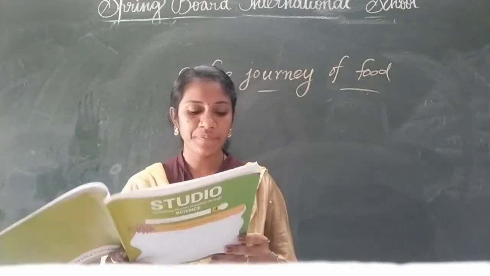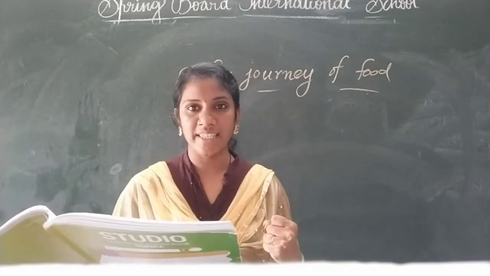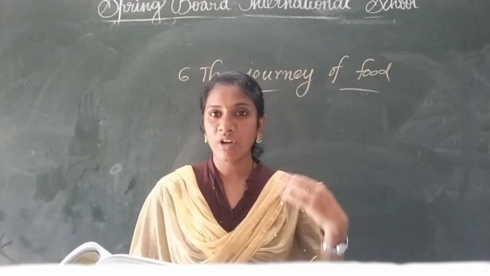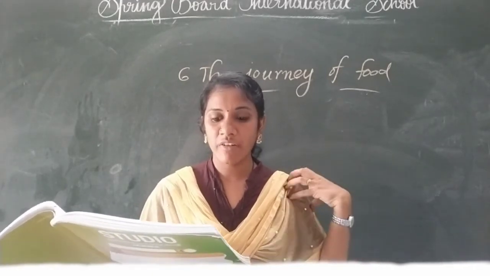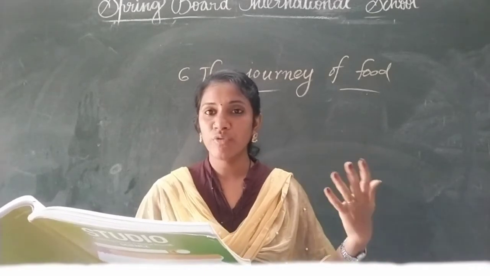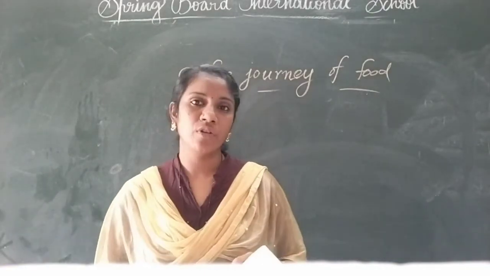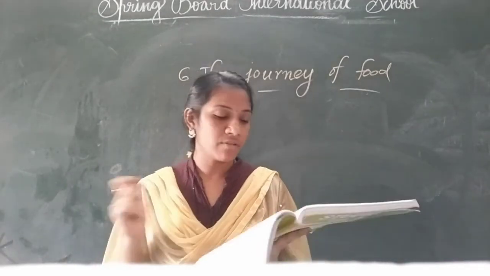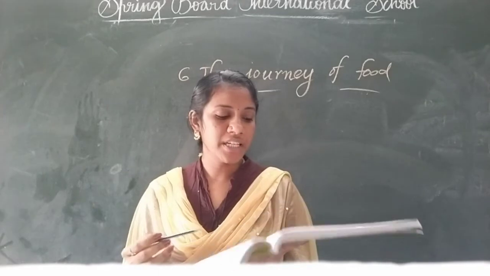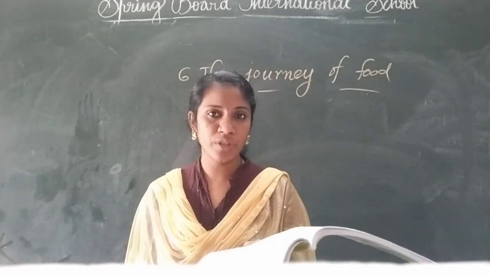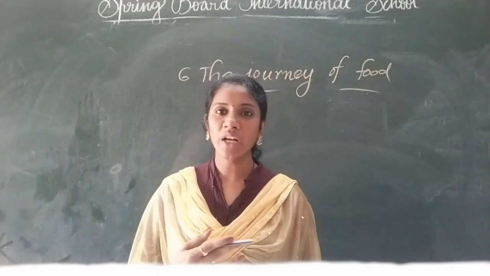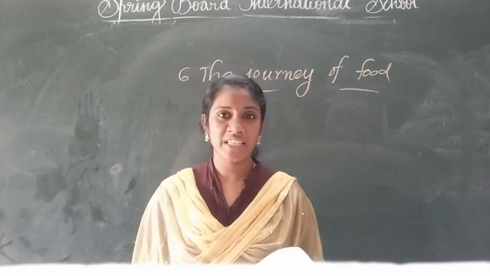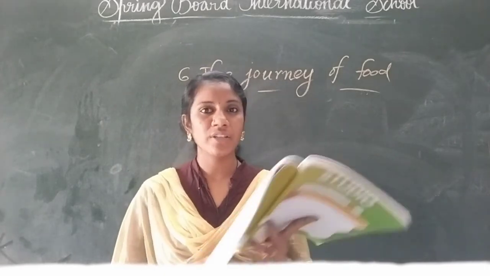Next, fourth one: I am mainly made of muscles. This system is made of muscles. You know muscles, you have muscles, they are a soft structure in our body. Without me, you would not be able to move any part of your body. So I am the dash system. You have to write that system name. And fifth one: I help you digest the food you eat. I am the dash. Now only I said, when we are eating food, which system is working here? You have to write that system name.